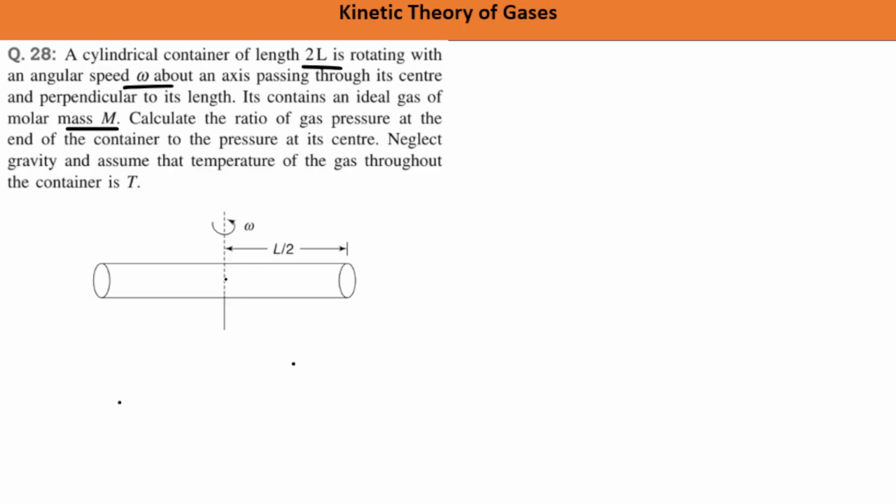So what will be the pressure here and what will be the pressure here? We have to take their ratio. And what else is given? Neglect gravity and assume that the temperature of the gas throughout the container is the same. So at constant temperature we have to do all these things, and gravity we don't have to take into account.